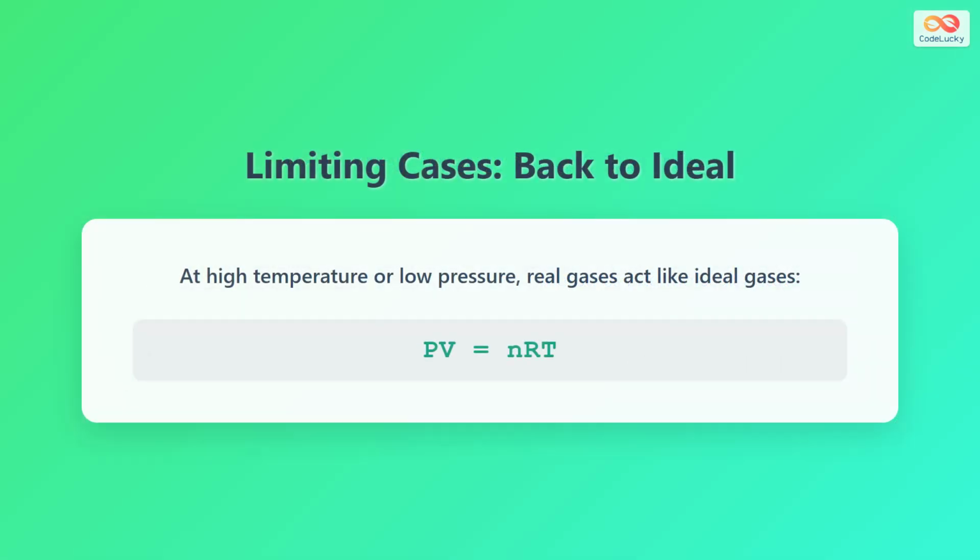Interestingly, even real gases can behave ideally under the right conditions. At high temperatures, molecules move so fast that intermolecular forces become negligible. At low pressures, molecules are so far apart that both their volume and intermolecular forces become insignificant. Under these conditions, the correction terms in the van der Waals equation become very small, and the equation simplifies back to PV equals nRT, our familiar ideal gas law.